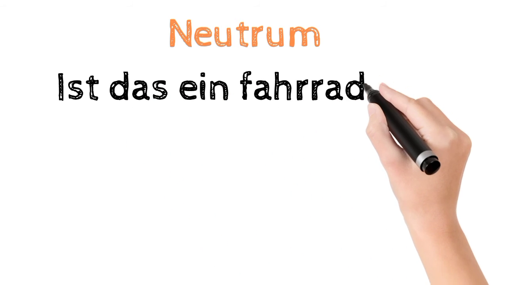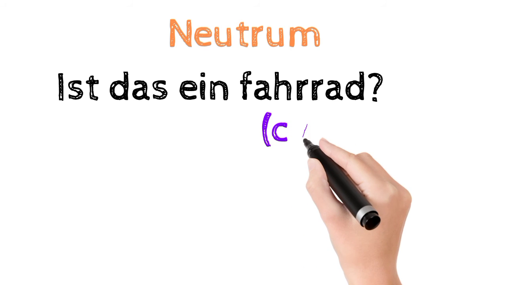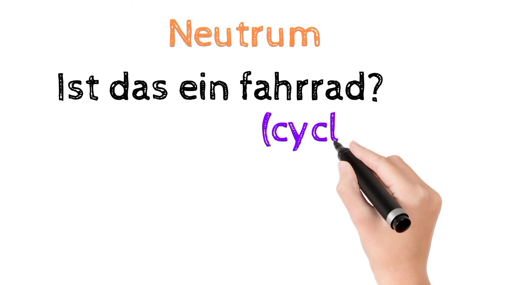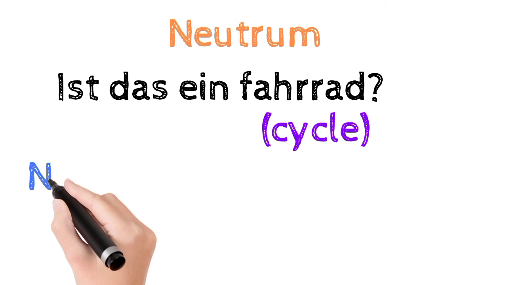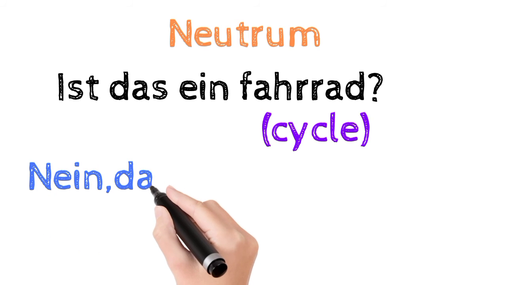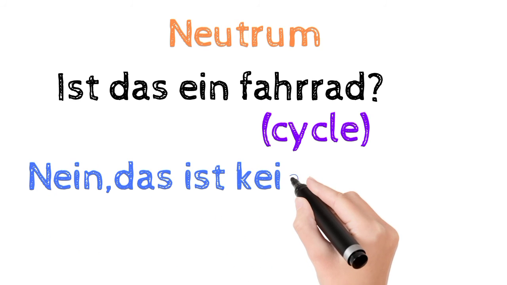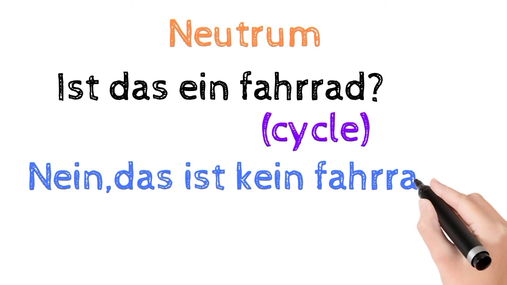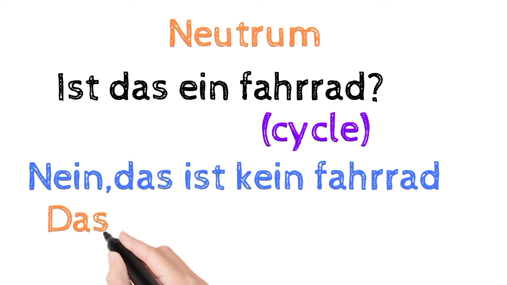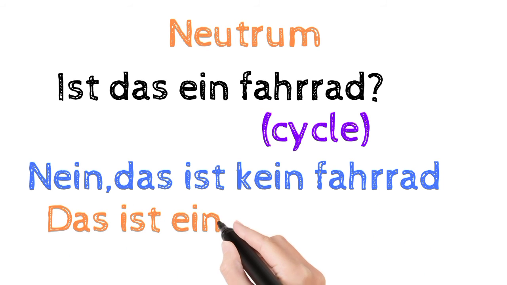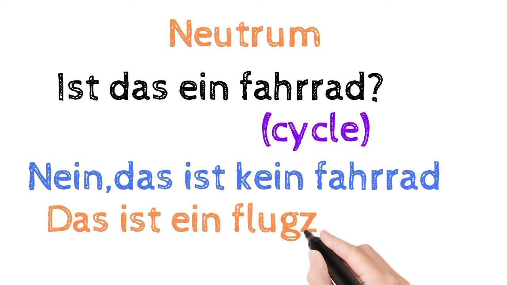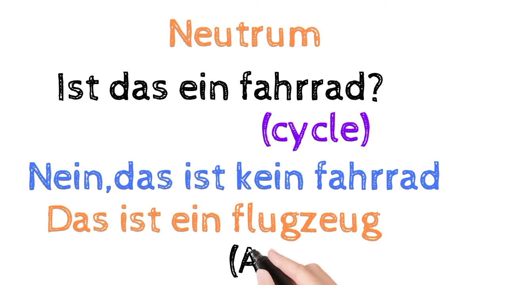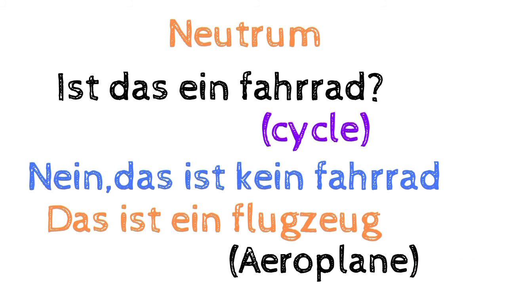Now the example of neutrum noun. Is das ein Fahrrad? Fahrrad means cycle. Fahrrad is a neutrum noun. That's why we write ein. Nein, das ist kein Fahrrad. Negative article for neutrum noun is kein. Das ist ein Flugzeug. Flugzeug means aeroplane.